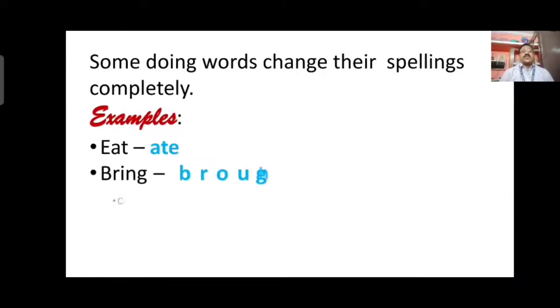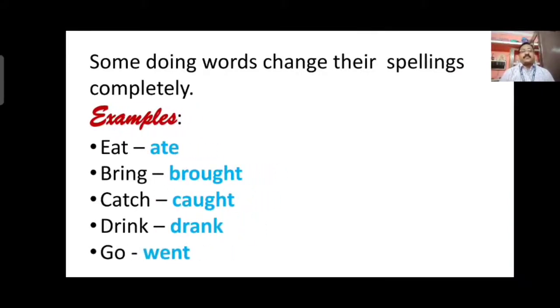Some doing words change their spelling completely. Examples: eat is a verb, bring is also a verb, catch, drink, go. These are all verbs, but you can see here no d nor ied is added to their past form. It doesn't mean that every word will have d or ied in its past form. Some verbs' spelling totally changes in their past form.